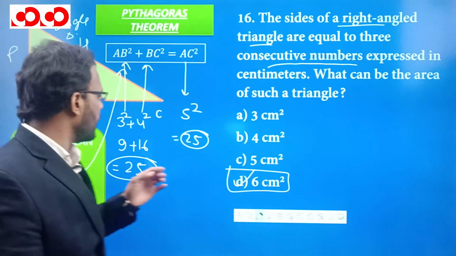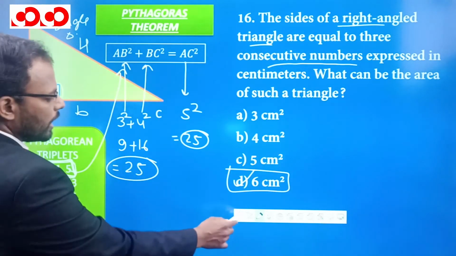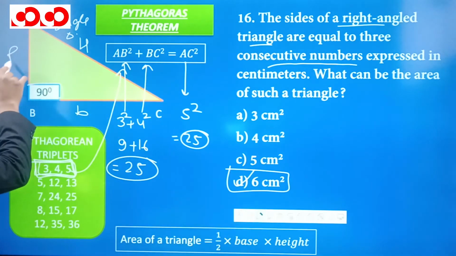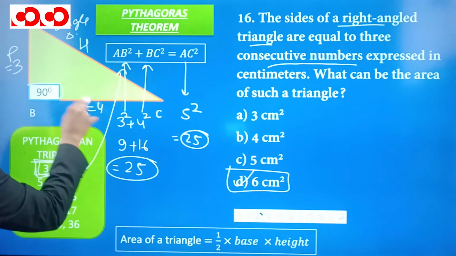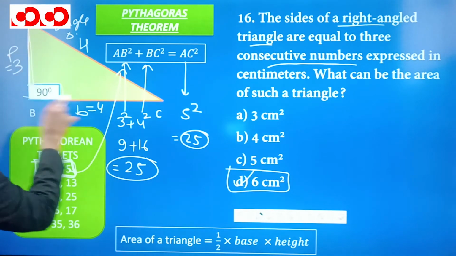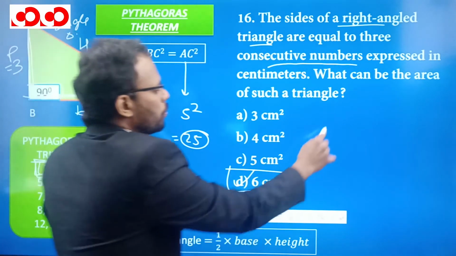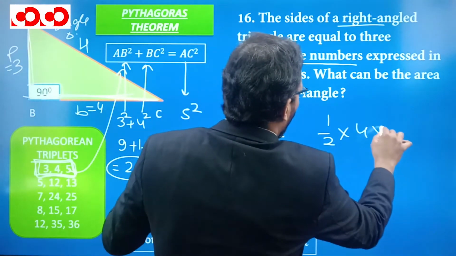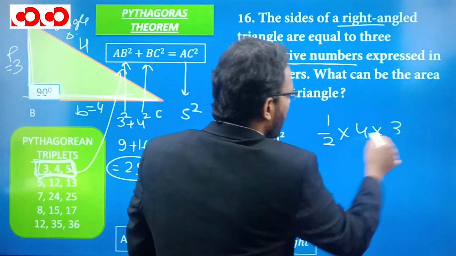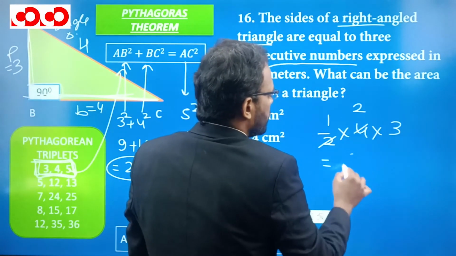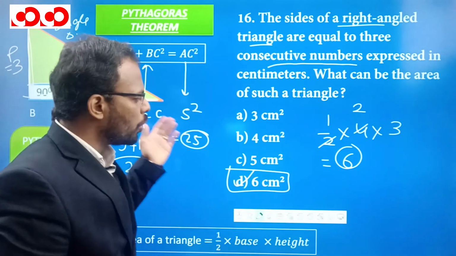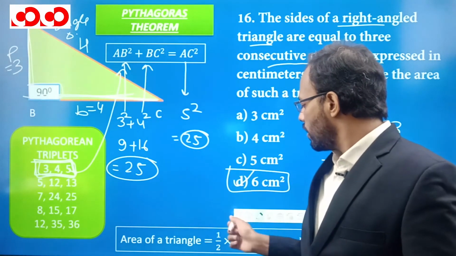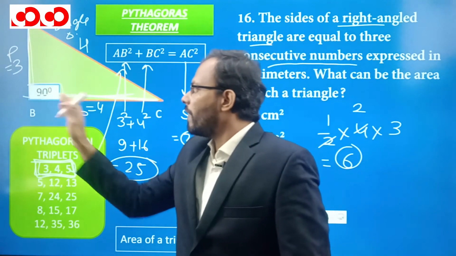So now we can go to the area of a triangle, right? Area of a triangle is half into base into altitude. Means this is 3, this is 4. So this becomes the height, this becomes the base. So half into base into height: base is 4, height is 3. When I multiply it, it is going to be 6. So if you know this background, you don't even require to take your pen. You can directly say half into base into altitude becomes 12 by 2, which is 6.